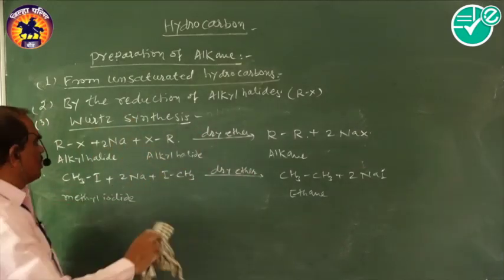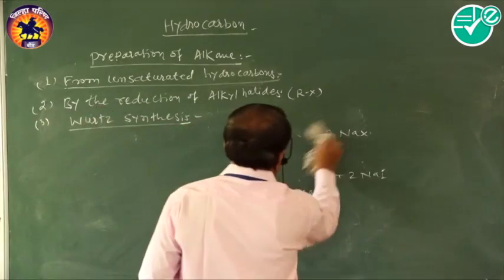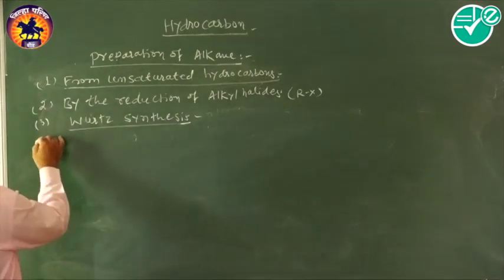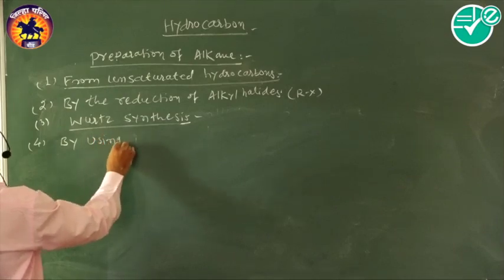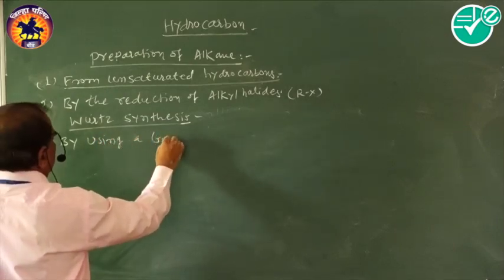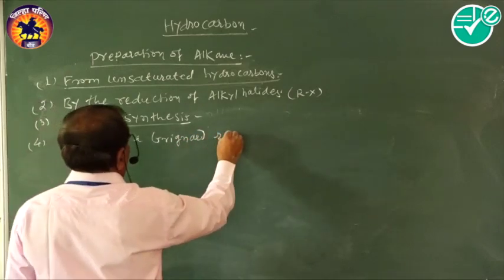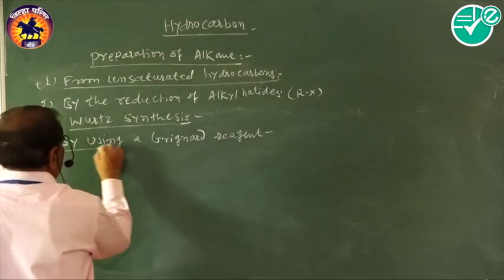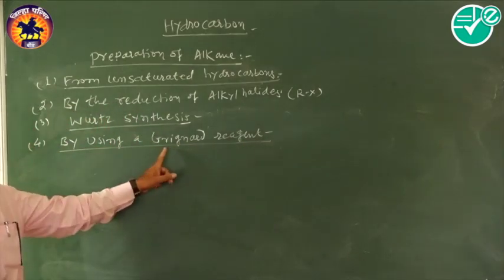Then next, the last method of this preparation, the fourth reaction, is by using a Grignard reagent. Grignard reagent is an organometallic compound.